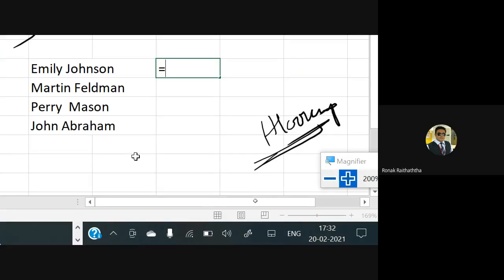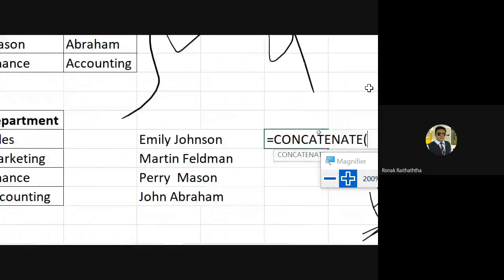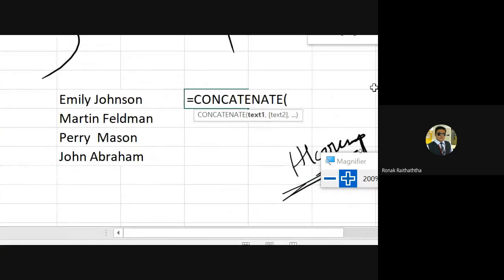Starting with the sign of equal to, we'll be using the same function called concatenate, C-O-N-C-A-T-E, concatenate. Then text number one. Now see, text number one here in this case, you can manually write in the formula itself. So you want to start Emily with name, right? So I'm writing it in double inverted comma.